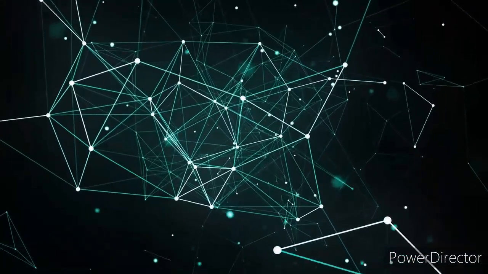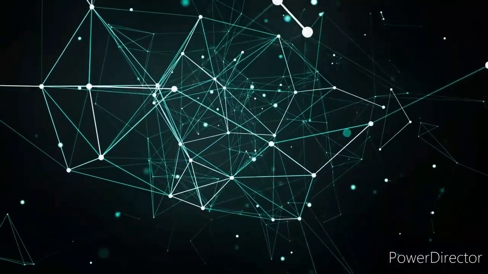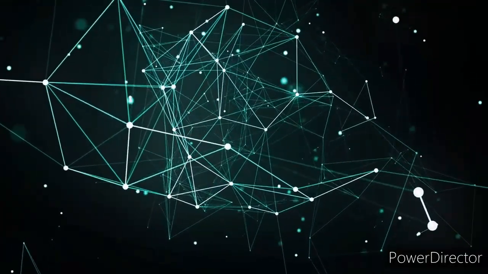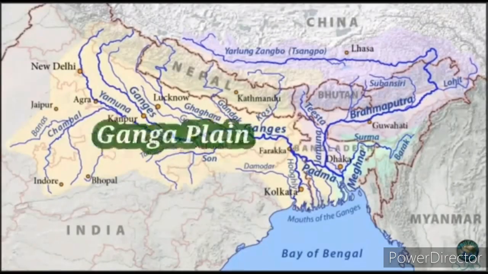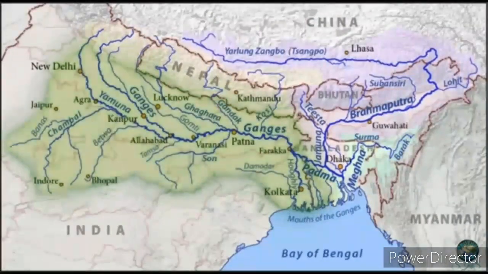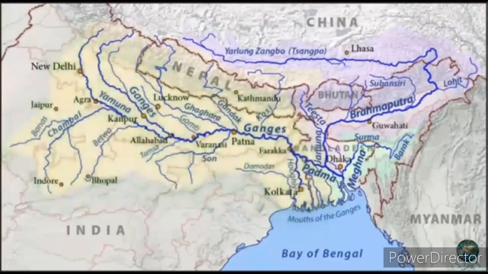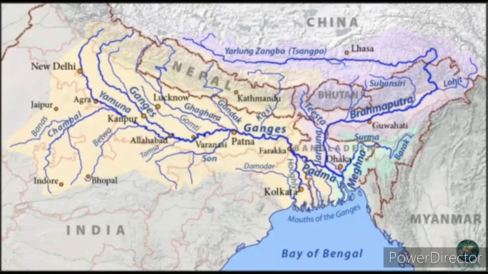Now the western part begins by the side of the Indus river, and let us see the central part. The central part is known as the Ganga plain. It extends from the river Ghaggar to Teesta. This part is mainly spread in the states Uttar Pradesh, Bihar, and partly in Haryana, Jharkhand, and West Bengal. Here the river Ganga, Yamuna, and their tributaries, Son, Kosi, etc., are the drains.